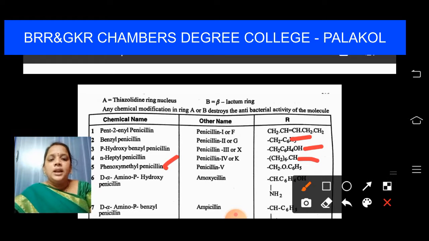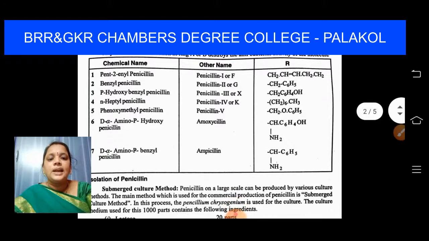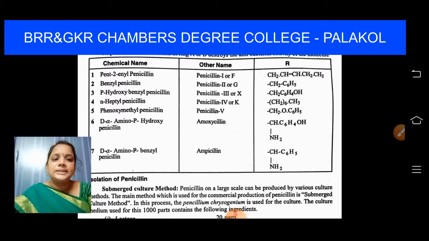Next, if in the R group you place C6H4OH NH2, that is alpha amino para hydroxypenicillin, then it is called amoxicillin. Next, if in the R group you place C6H5 NH2, amino benzyl penicillin, this is called alpha amino benzyl penicillin, which is called ampicillin.